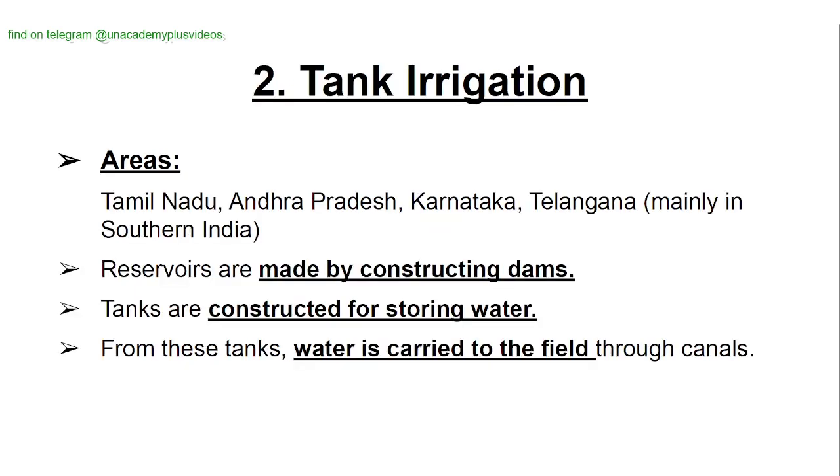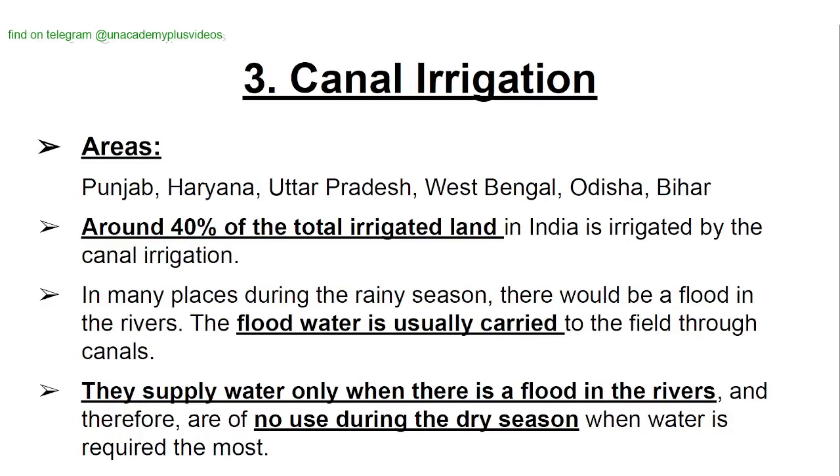Tank irrigation areas: Tamil Nadu, Andhra Pradesh, Karnataka, Telangana, mainly in southern India. Reservoirs are mainly made by constructing dams. Tanks are constructed for storing water. From these tanks, water is carried to the field through canals. Canal irrigation areas: Punjab, Haryana, Uttar Pradesh, West Bengal, Odisha and Bihar. Around 40% of the total irrigated land in India is irrigated by canal irrigation.